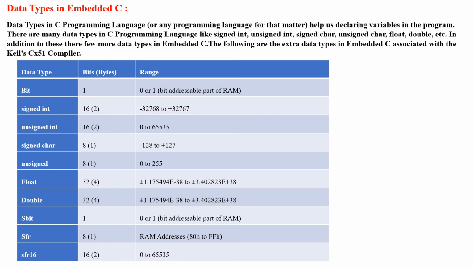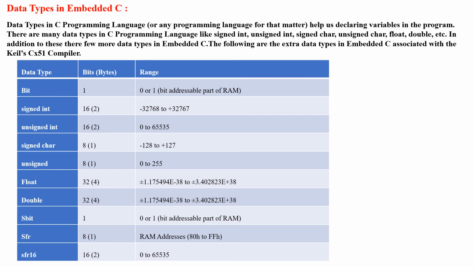Float and double both are 32-bit numbers, but its range is +1.175494e-38 to ±3.402823e+38. Double means 32-bit data is considered.